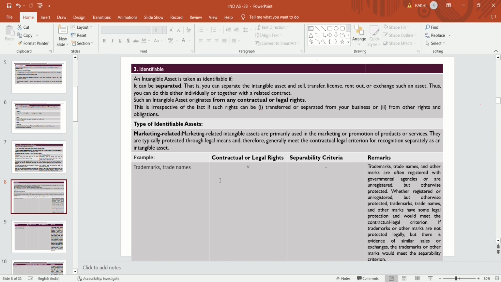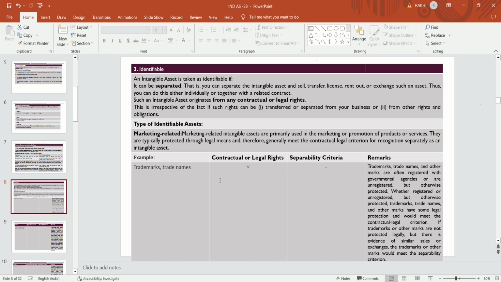Trademark and trade name have contractual legal rights or separability criteria. A trademark or trade name is a marketing related identifiable asset which fulfills the criteria of contractual or legal rights, because trademarks, trade names and other marks are often registered with governmental agencies.